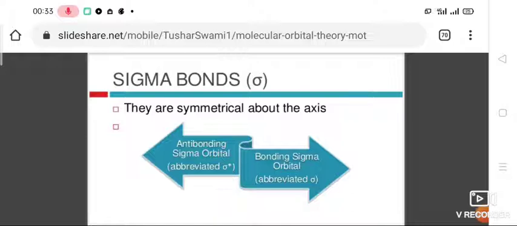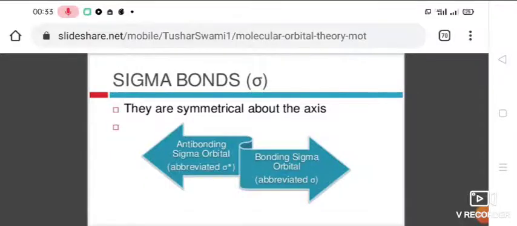So when you see that molecular orbital which is formed by overlapping of orbitals, here we have the sigma molecular orbital. What is sigma molecular orbital?